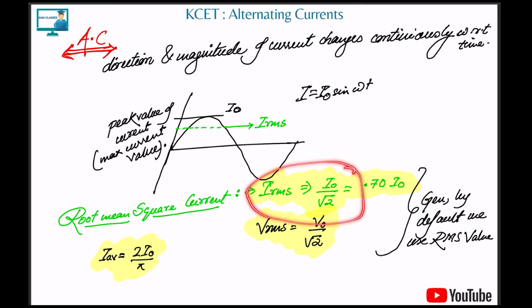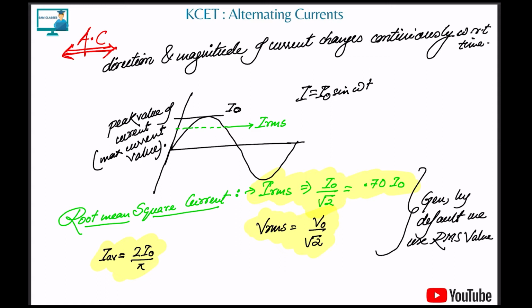RMS value is nothing but the peak current divided by root 2, and the same in the case of voltage: peak voltage divided by root 2. We also have an average current, which is equal to 2 I naught by pi, but for the KCT we don't need that much. Till here everybody is clear. Whatever values they give you, 99% by default will be IRMS or VRMS, and that we have to take and solve it.